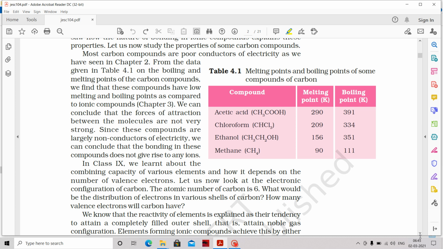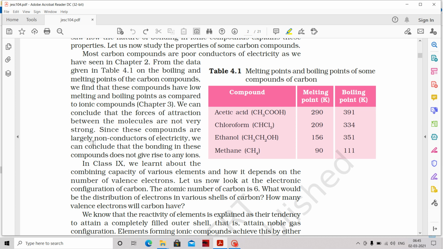That means when you need to give more heat, they have strong interactions between the molecules. So if they have strong interactions between the molecules, the melting points are higher, obviously. But here the melting points are lesser. That means the interactive forces between the molecules of the respective compounds, like two acetic acid molecules, are lesser. That's why the melting points are lesser here. So we can conclude that the forces of attraction between the molecules are not very strong.